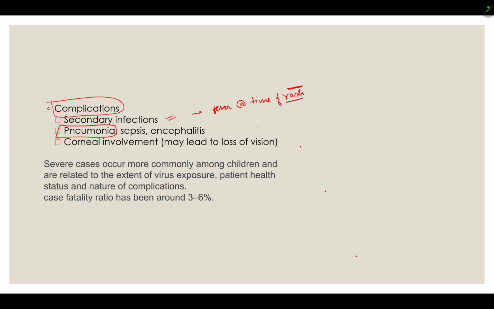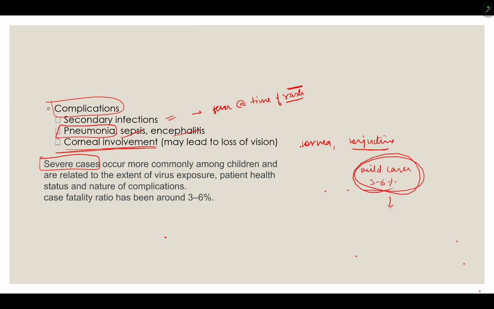So pneumonia, sepsis, encephalitis can be there. Corneal involvement, cornea and conjunctiva can be involved. Severe cases are there, usually mild cases. Mortality is 3 to 6%.